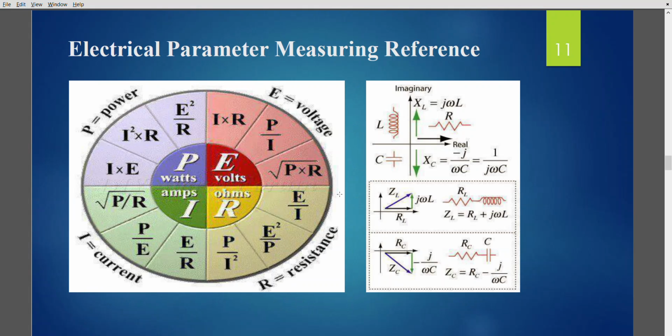Okay, and these are some parameters which you would have studied in your 12th and in your previous classes. So this is reactance. Inductive reactance is given by j omega L, an imaginary component, while the capacitive reactance is minus j by omega C, and omega is the frequency component. Okay, so these are some measuring parameters, where E is the voltage, R is resistance, I is the current, P is the power.